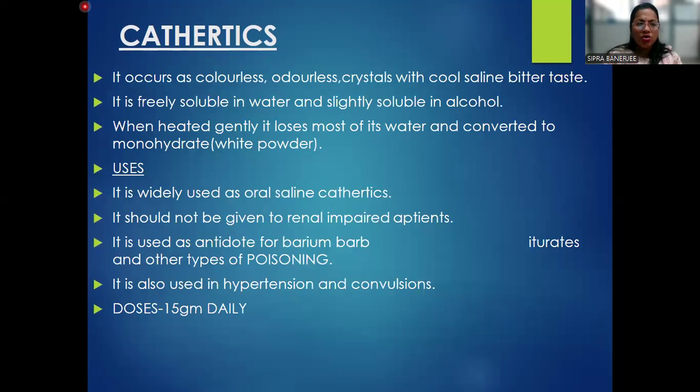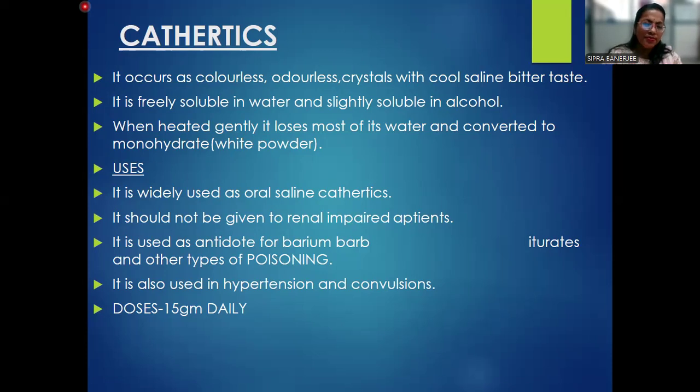It is a colorless and odorless crystal with a saline bitter taste. It is freely soluble in water and slightly soluble in alcohol. When heated gently, it loses most of its water. It is widely used as an oral saline cathartic. It should not be given to renal impaired patients, because kidney failure patients having problems with the kidney cannot be given the cathartic forcibly. It is used as an antidote for barium, barbiturates, and other types of poisoning agents. It is also used in hypertension conditions.